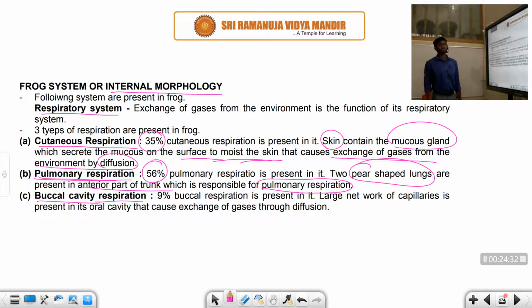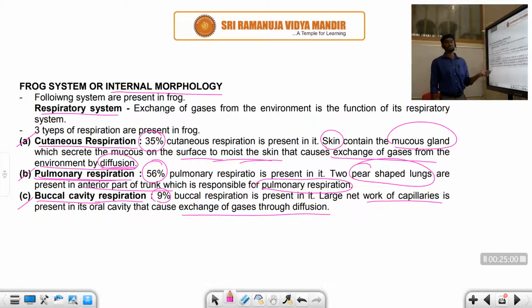Next, the least respiration, 9%, is oral cavity respiration. A very large network of capillaries appears in the oral cavity, and it is responsible for the exchange of gases through diffusion. So finally, cutaneous respiration, pulmonary respiration, and buccal cavity or oral cavity respiration, all occur with the help of simple diffusion. What do you know about diffusion, student?